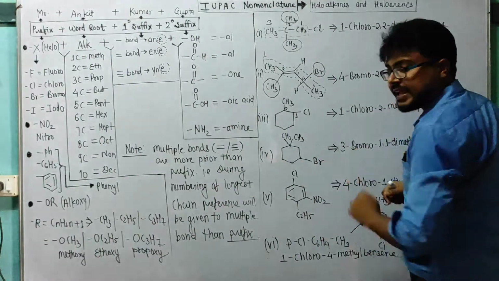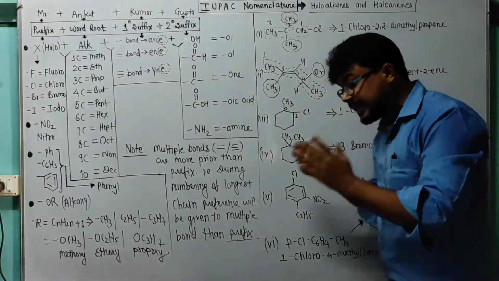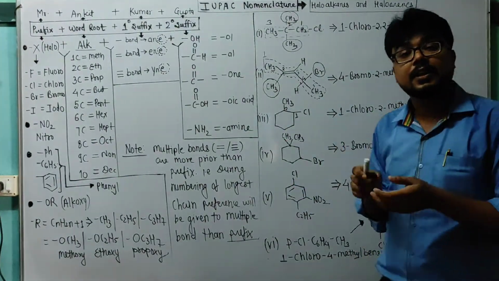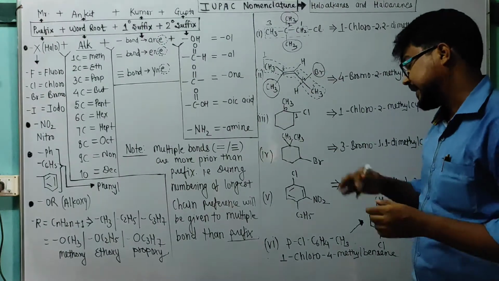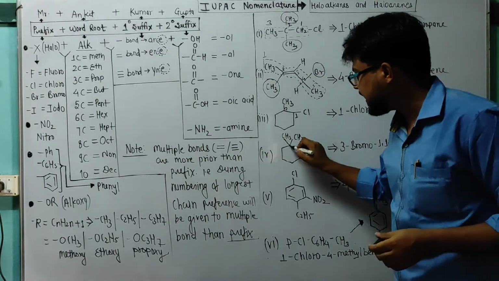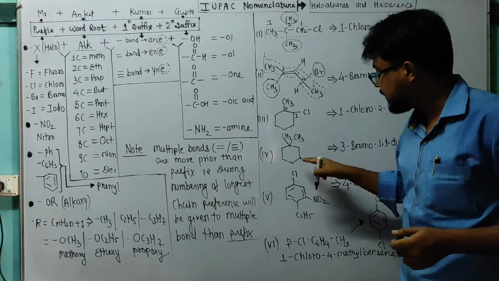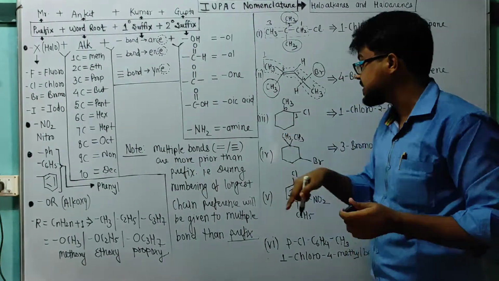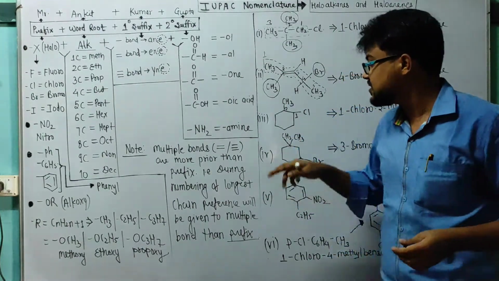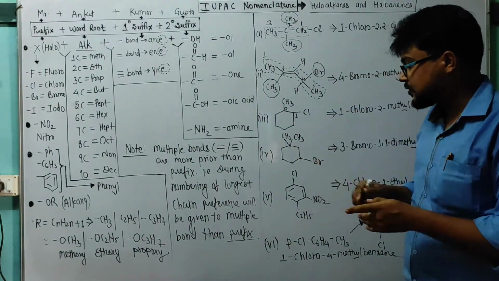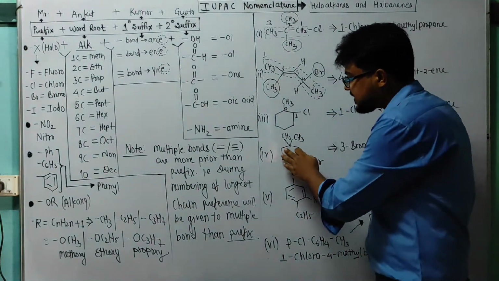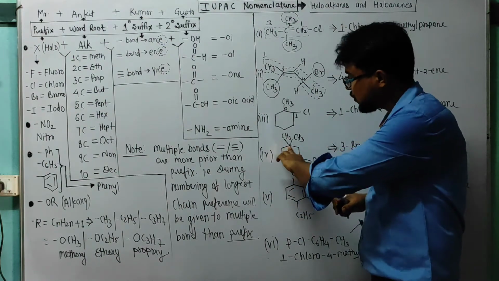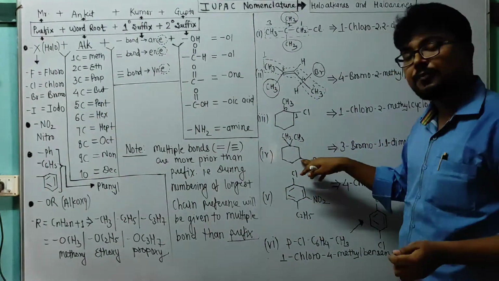Suppose the system is like this. Here again one confusion, that where I will start numbering. So directly we can manage, no problem. Check here 2 bonds, here 1 bond. Means I will start numbering in the case of prefix where more branching is there. Here 2 branching, here only 1 branching.